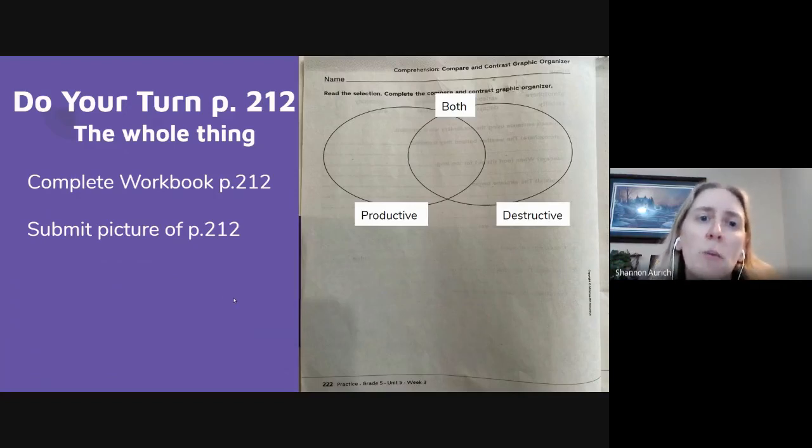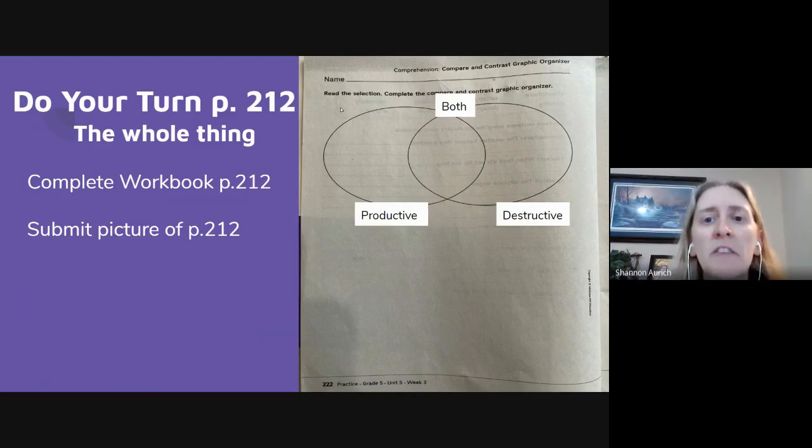All right, now you get to practice. Take out your Turn workbook and turn to page 212. You're going to do this whole thing and you are going to do it special, just like we did last time. Go ahead in your book right now, add in these additions. Over the overlapping part of the Venn diagram, Mrs. Oryx's favorite diagram, write both, either at the top or at the bottom.